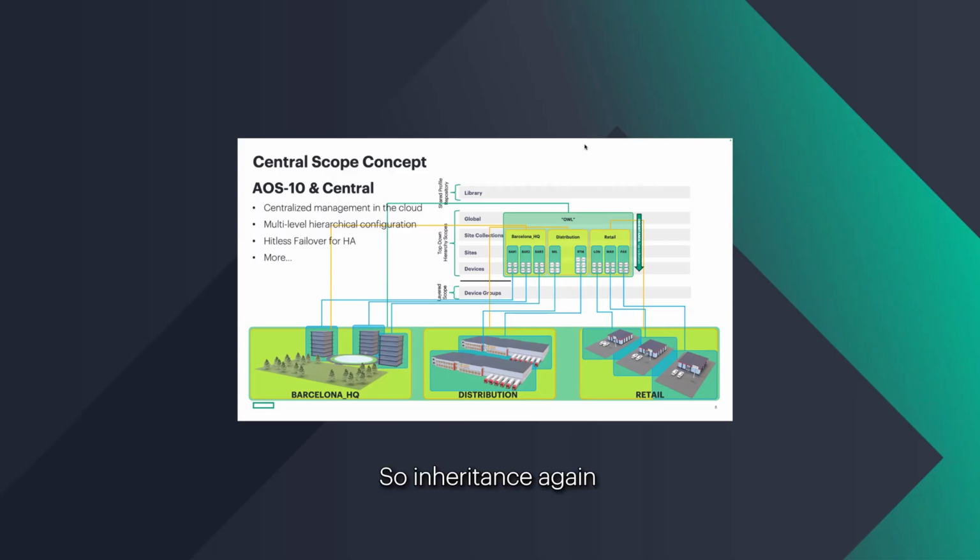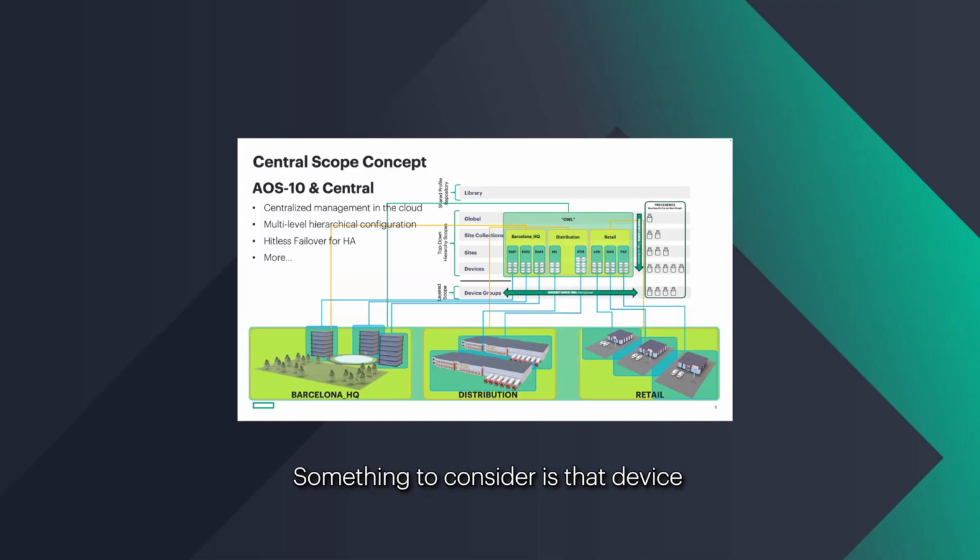So inheritance, again, from the top down. Precedence. So if there's a conflict in configuration, right? Device wins always. So the most specific configuration, the closest to the device, would win. And this is where device groups get a little interesting. Something to consider is that with device groups, you could have APs here, here, here, and across everywhere belonging to a single group. Or you could have multiple device groups belonging to just a single building, right?